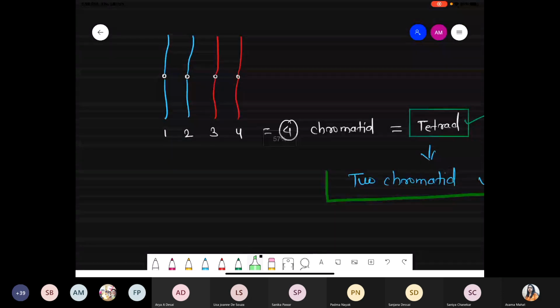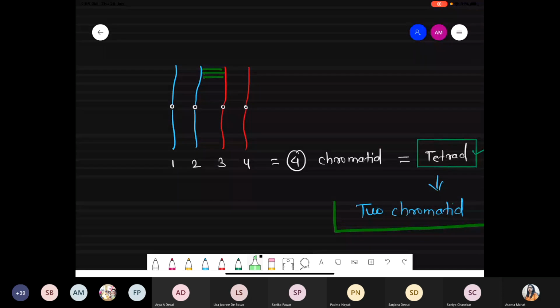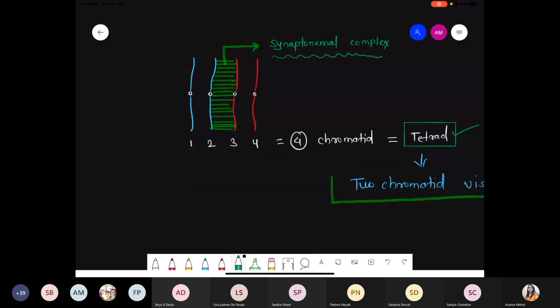Now between 2 and 3 there is a formation of a complex. That complex is called the synaptonemal complex, because these positions are showing the pairing. So between 2 and 3 we are simply representing the name of the complex, the synaptonemal complex. Okay. Now quickly I am giving names to these chromatids: 1, 2, 3, 4.